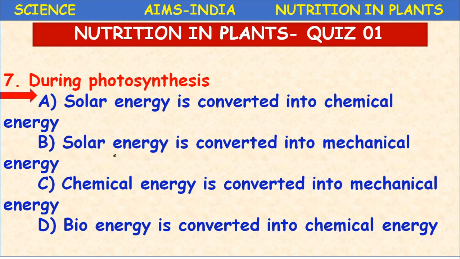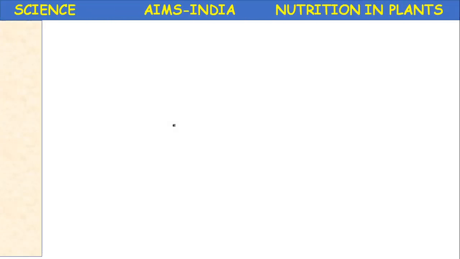Solar energy is converted into chemical energy. What is that chemical energy? In the form of starch or carbohydrate, synthesized from the inorganic substances like carbon dioxide and water. So here new chemical bonds are formed, and the chemical energy is produced by utilizing solar energy during photosynthesis.